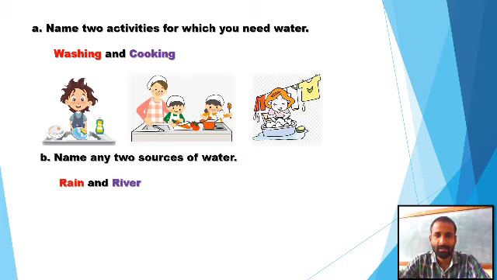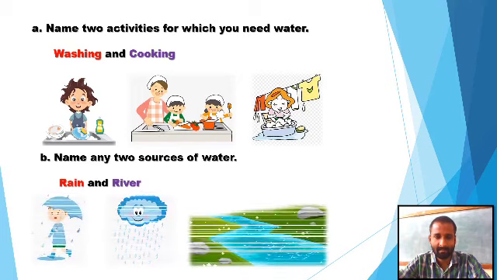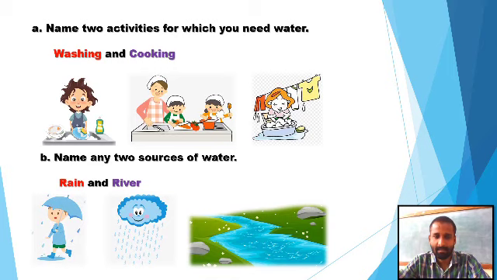Next, name any 2 sources of water. There are many sources of water. From those, rain and river are 2 basic sources from which we are getting the water. Okay, rain and river.